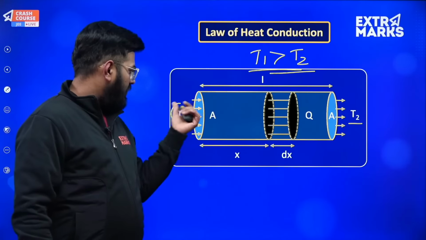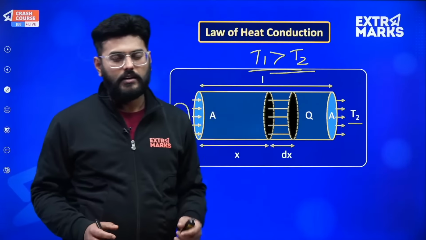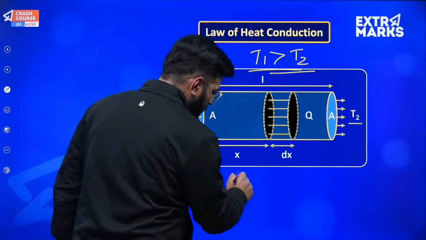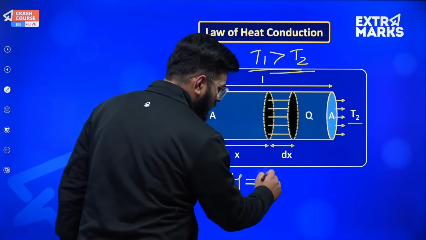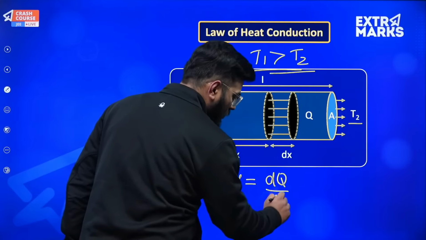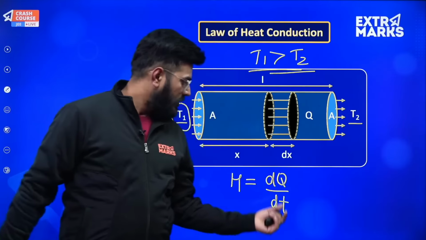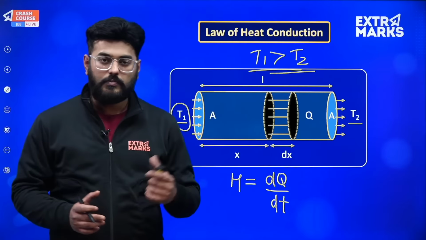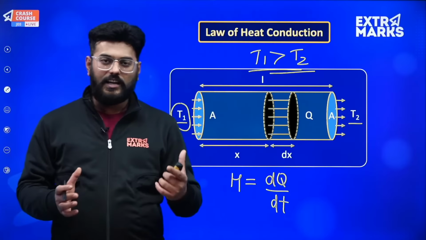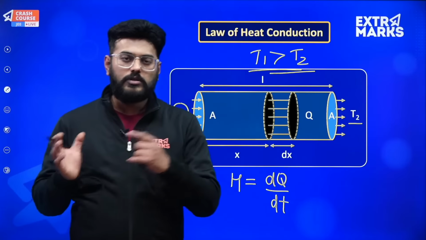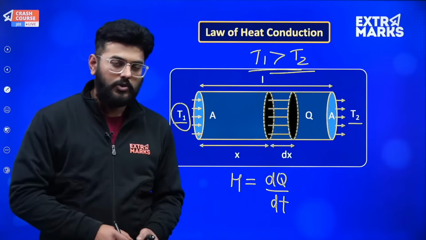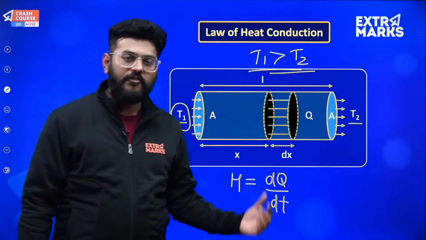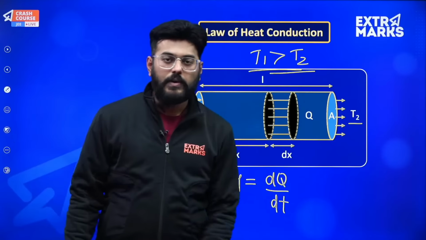So heat energy will flow in a systematic manner over here, and the representation of that I'll very well tell you. So first let's understand what a heat current is. So heat current will be the amount of heat energy flowing through a particular cross sectional area. So dQ is what? The amount of heat energy, and through a particular cross sectional area, in this case let's say A. So through a cross sectional area A, in a dt span of time, say suppose 10 joules of energy is traveling or 0.1 joule of energy is traveling, so that element is what? Heat current. So this heat current will definitely depend upon the temperature difference.